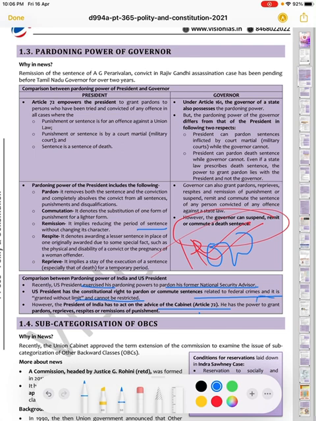He has a power to grant pardon, reprieve, respite. Reprieve, again I'm doing that. Reprieve is basically a stay. Respite is basically we are changing in the circumstances, like a woman gets pregnant. Then remission is basically we are reducing the period of the sentence. We are remitting, okay? And there is another form we could use here, that is commutation, okay? So all we have discussed.